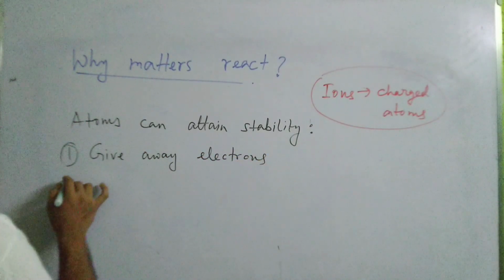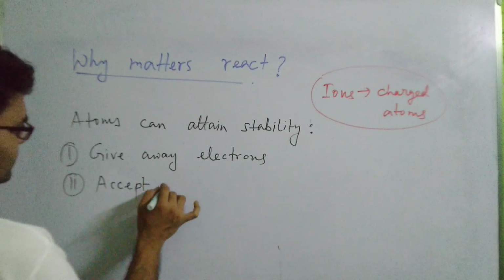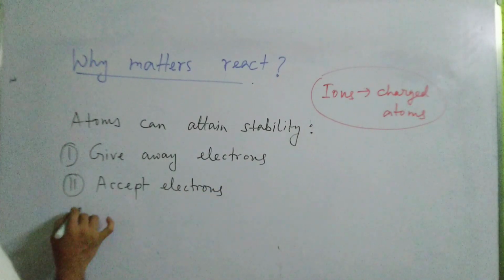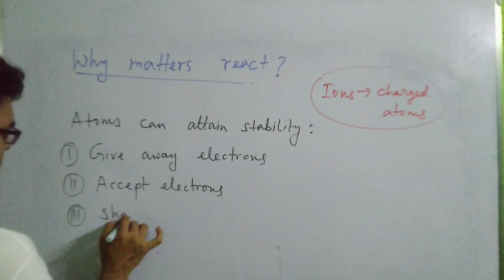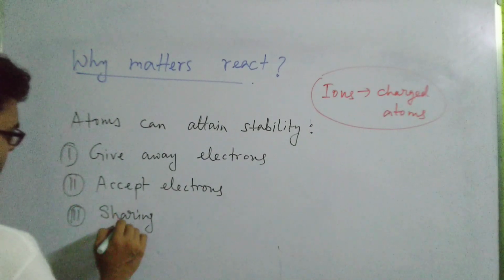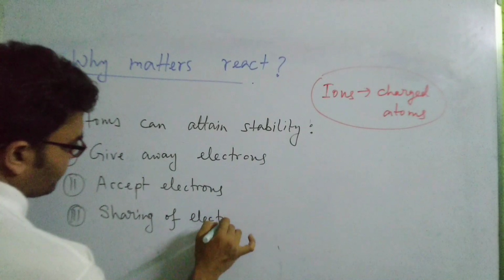The second process is accepting electrons. And the third process is sharing of electrons, which we will be discussing not in today's class but in some later class. So these are the three processes.